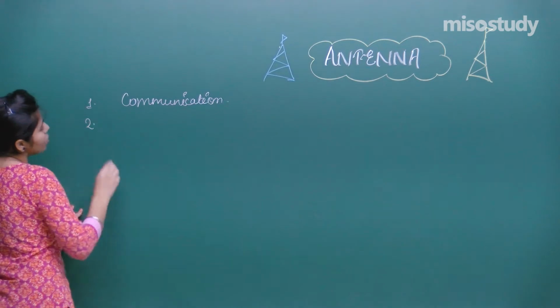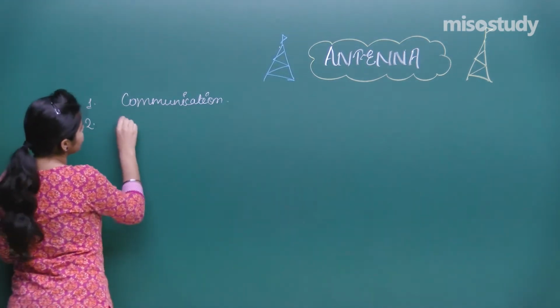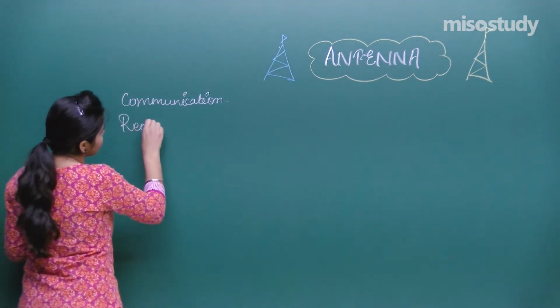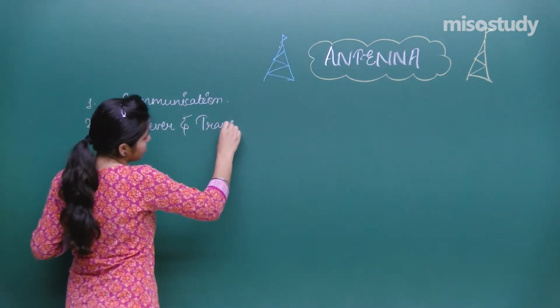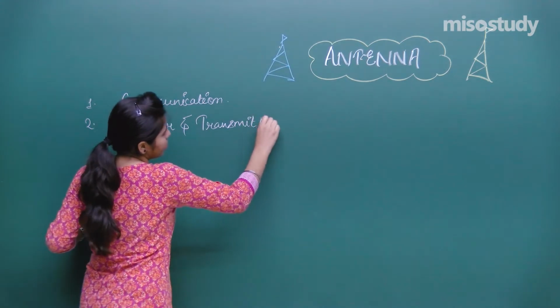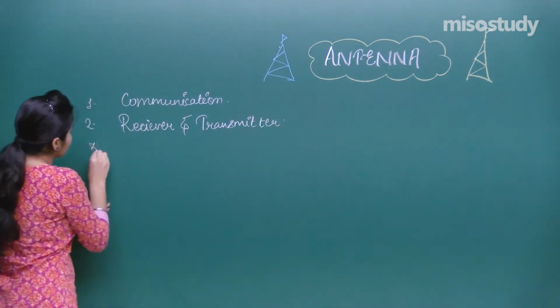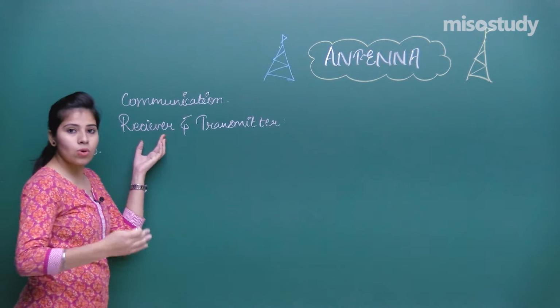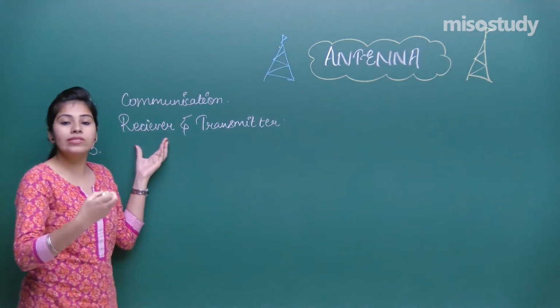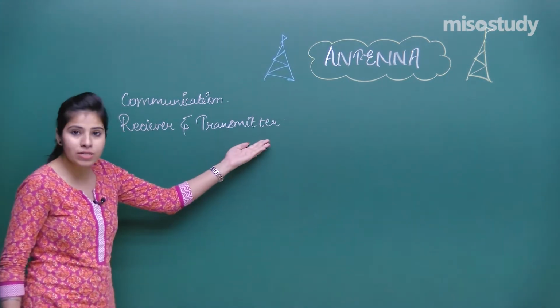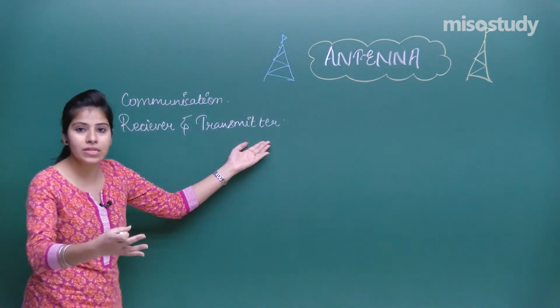After that I told you the basic terminologies, the receiver and the transmitter. The receiver is the one who is receiving the message, and the transmitter is the one who is transmitting some message.